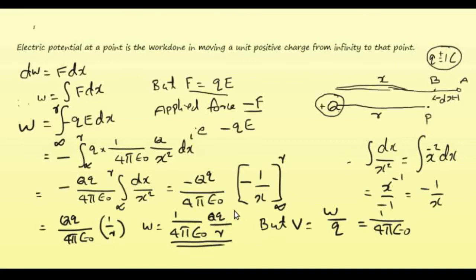So another way, it is W by Q. Therefore the equation for the potential is V equal to 1 by 4 pi epsilon 0 into Q by R. The meaning is that at a distance r, the potential due to the charge q is 1 by 4 pi epsilon 0 into Q by R. That is the meaning of this equation.